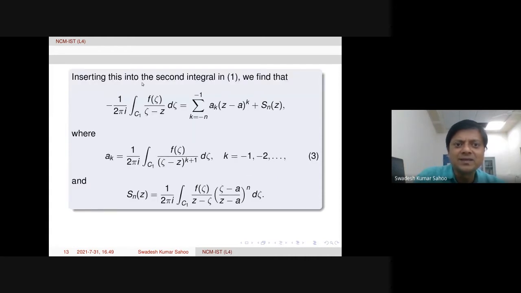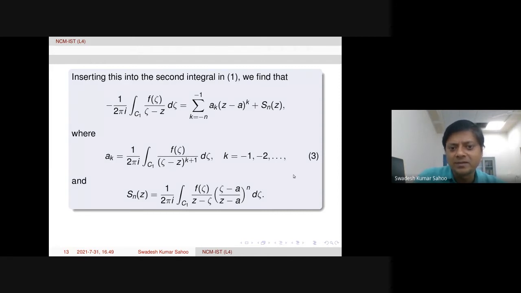So inserting this into the second integral in equation 1, we find that the left hand side, the negative of 1 over 2 pi i integral over C1, is equal to this quantity: the sum over k equal to minus n to minus 1 of a_k (z minus a) to the power k, plus the remainder term S_n(z). Here a_k is defined the same way, but k is negative: minus 1, minus 2, negative integers, and S_n is given like this.